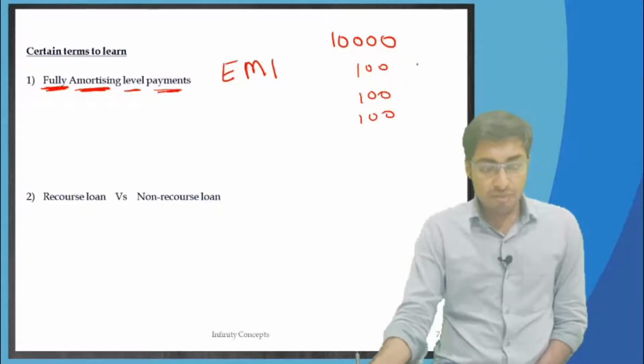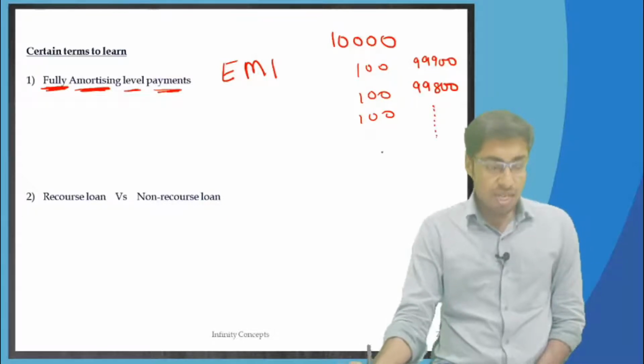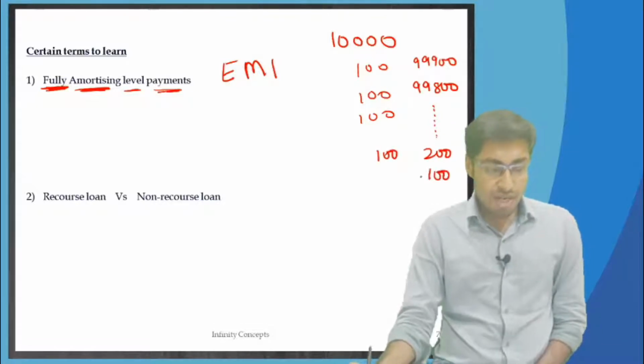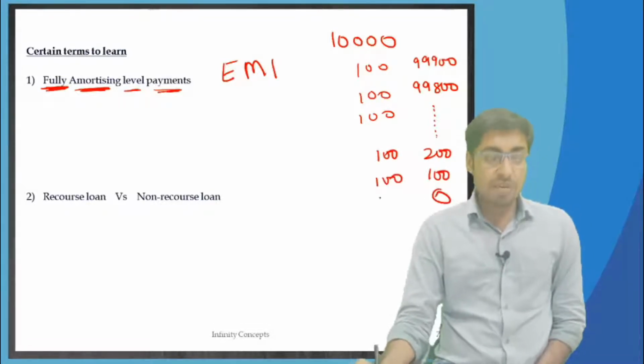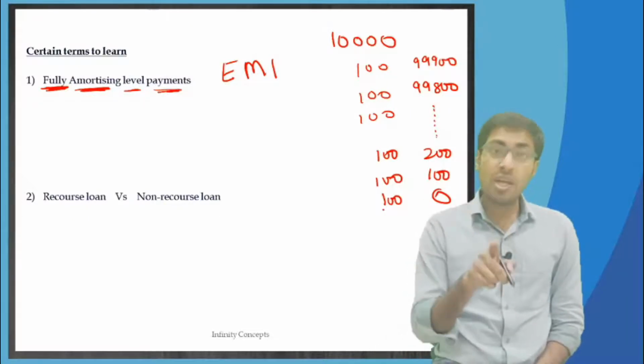The balance, whatever it is, the first time the balance will be this much, the second time the balance will be this much, then it goes on. In the last, the balance will be 200, 100 is paid out, another 100 is paid out, and then it becomes 0 when the last 100 is paid out. This is known as fully amortizing.